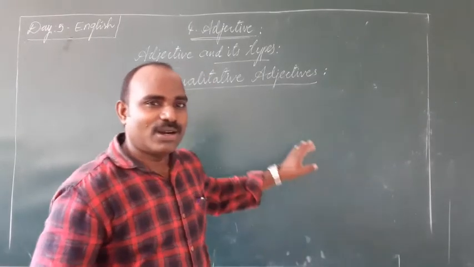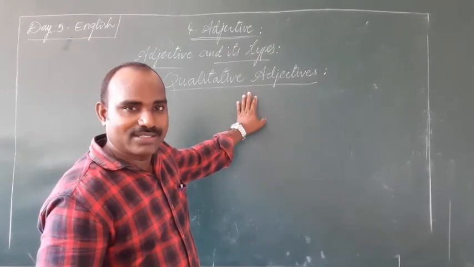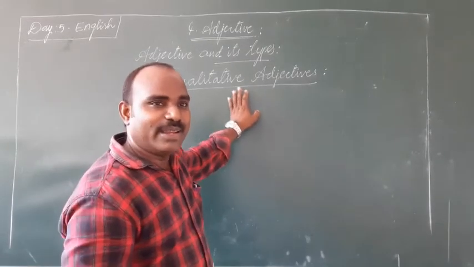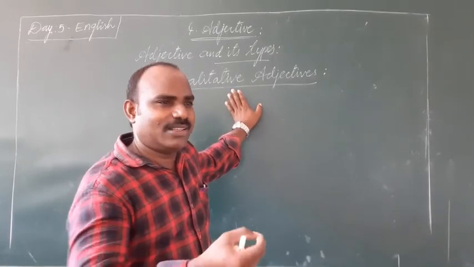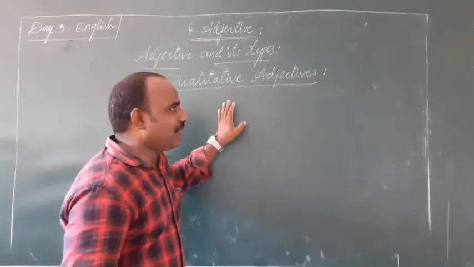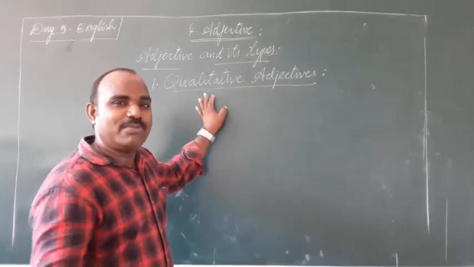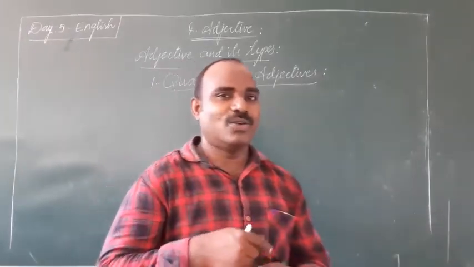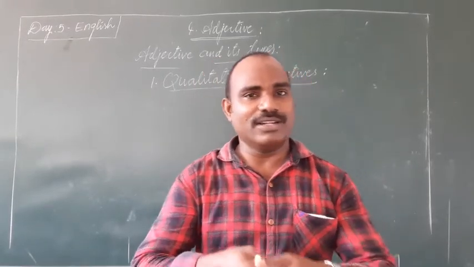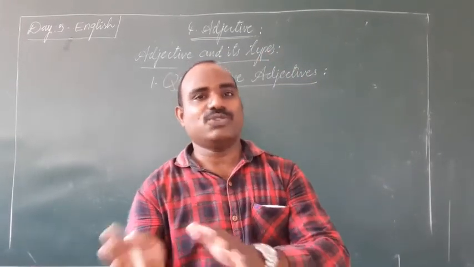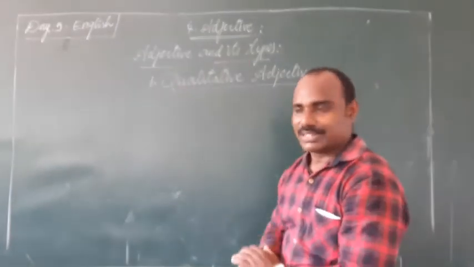See, the meaning of this type of adjective, qualitative adjective, lies in the name itself. Quality means the qualities of people or something. So here, the adjective that talks about qualities of people can be considered as qualitative adjectives or adjective of quality. We can call vice versa, qualitative adjective or adjective of quality.